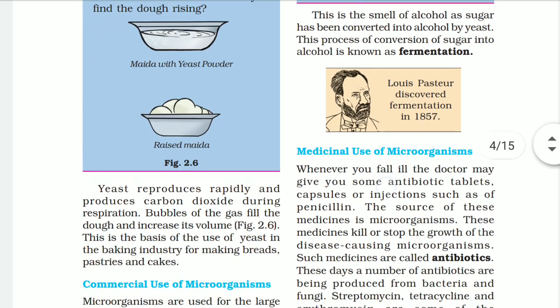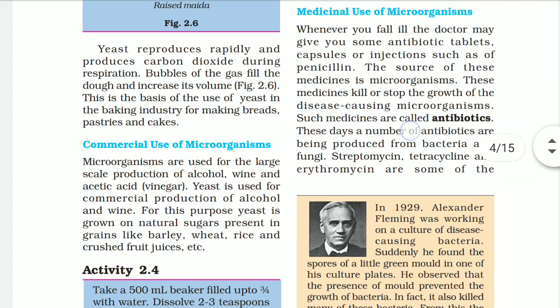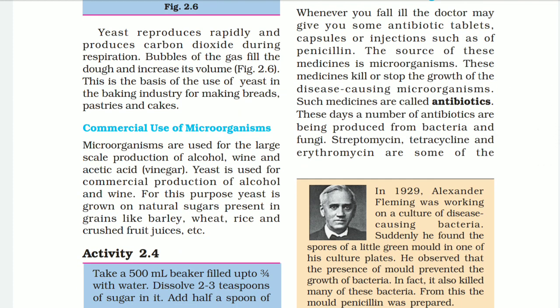Then there is a process given over here in 2.6 that shows how to raise the maida by using yeast. Yeast reproduce rapidly and produce carbon dioxide during respiration. Bubbles of the gas fill the dough and increase its volume. So this is the basis of the use of yeast in the baking industry for making breads, pastries and cakes.